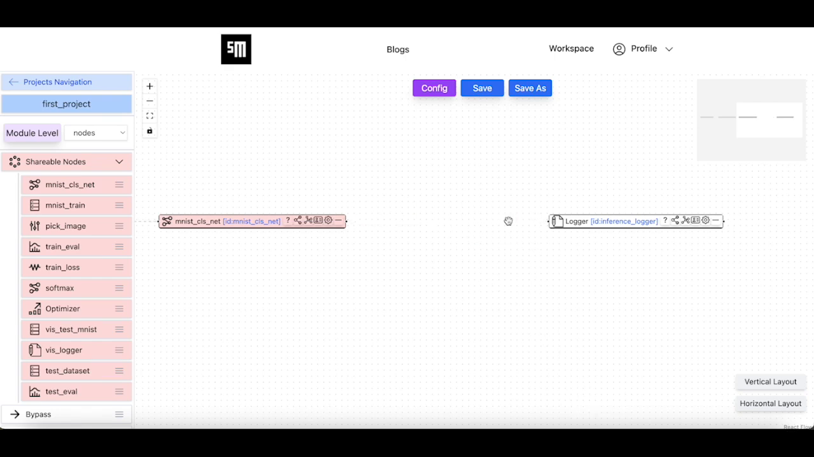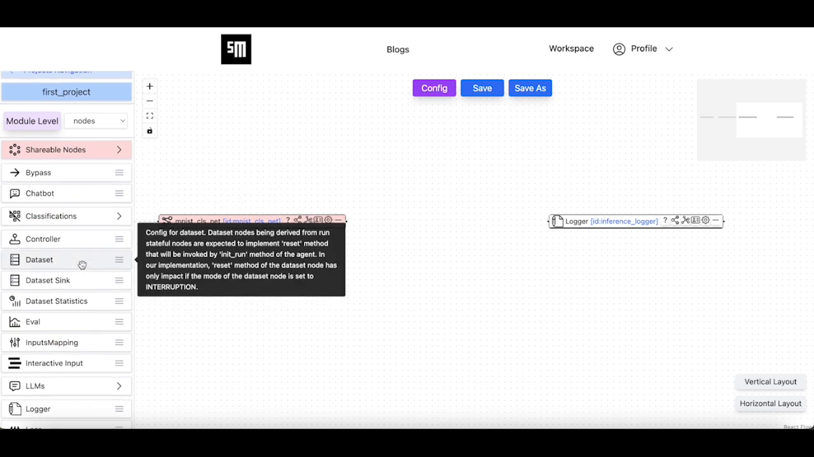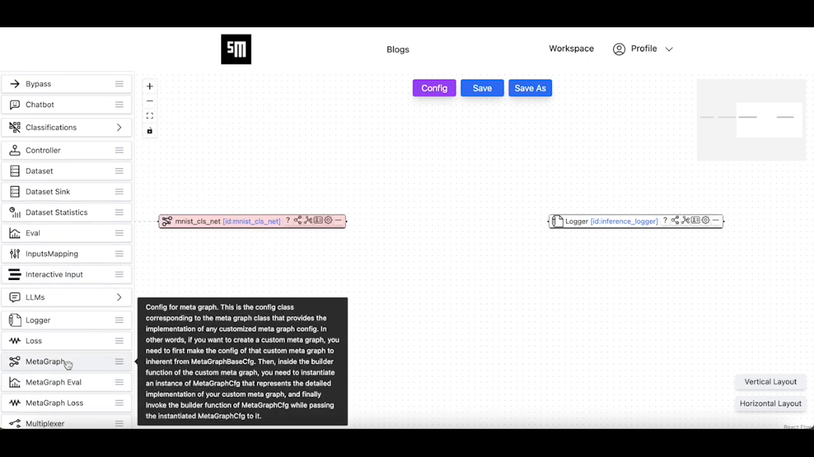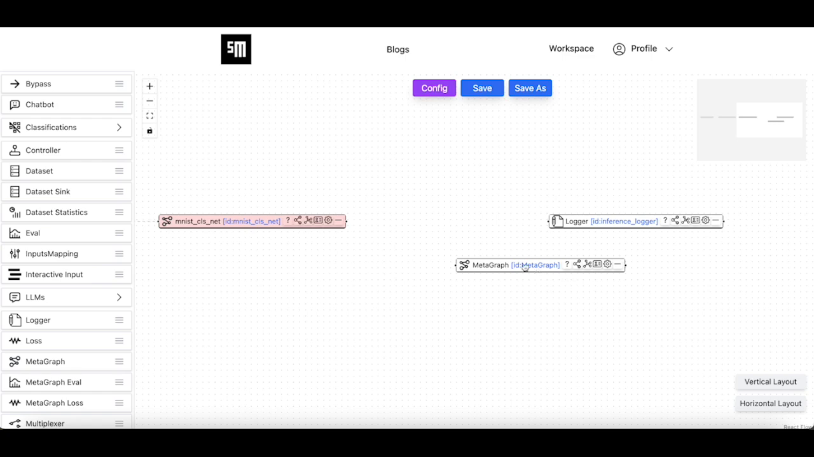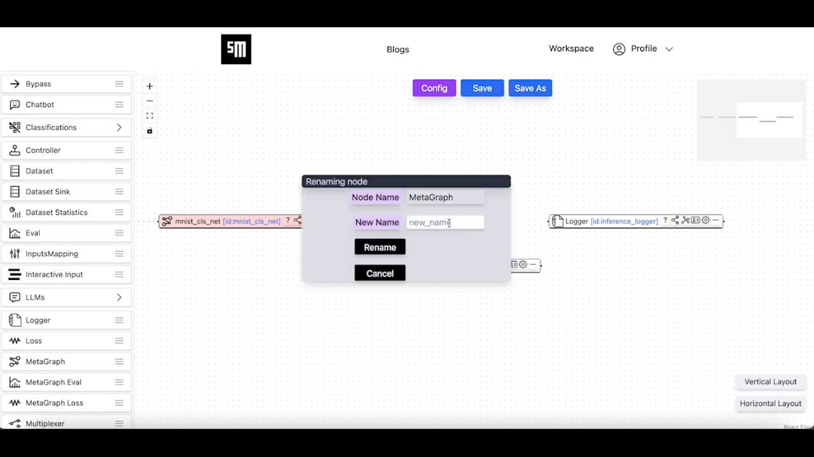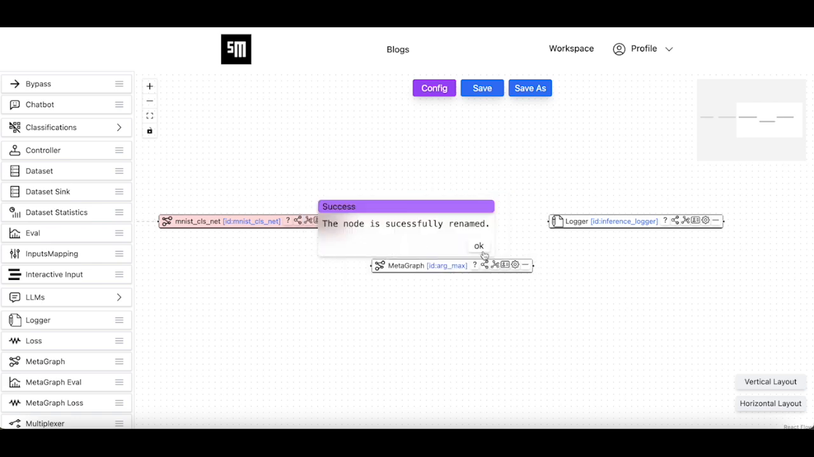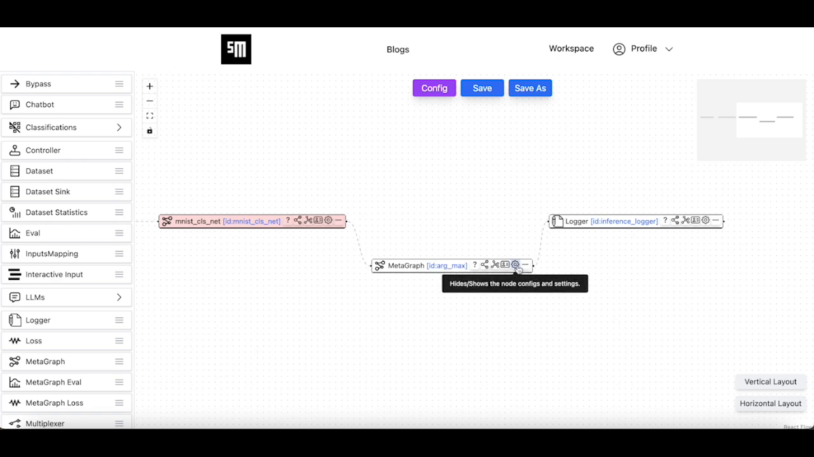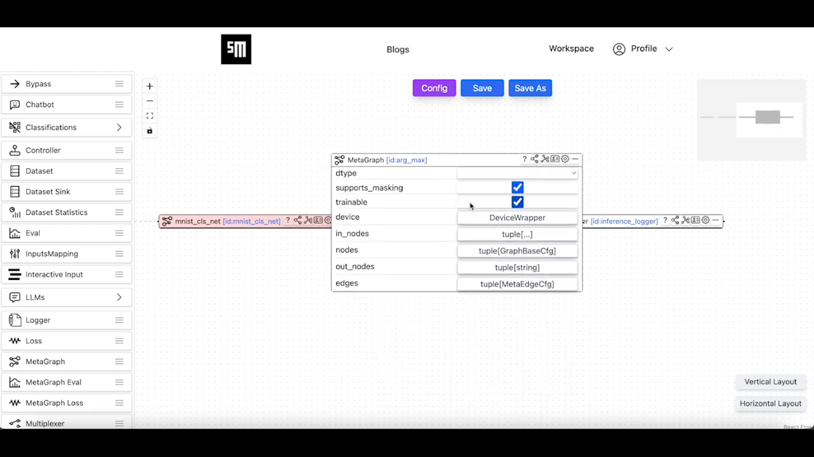First, we remove the softmax node. Next, we add a metagraph construct to create a customized argmax node. We name it argmax. We attach the MNIST CLSNet node to it and attach this node to the logger node. Metagraph constructs allow us to create customized graphs of graph nodes. However, the metagraph that we want to create here is rather simple.